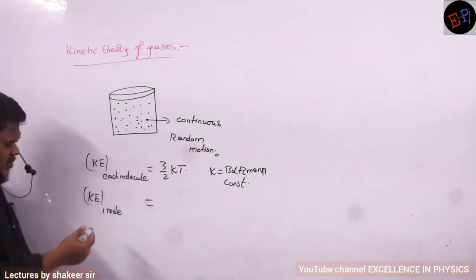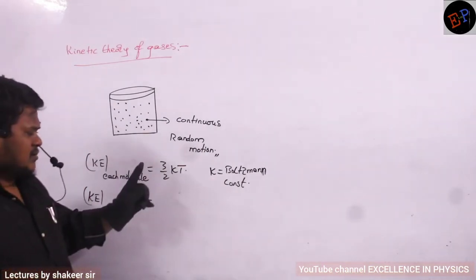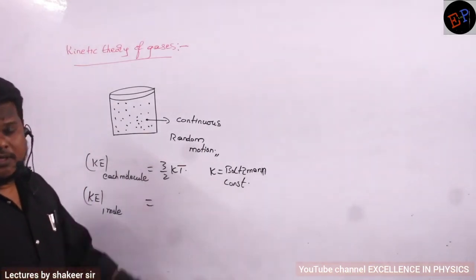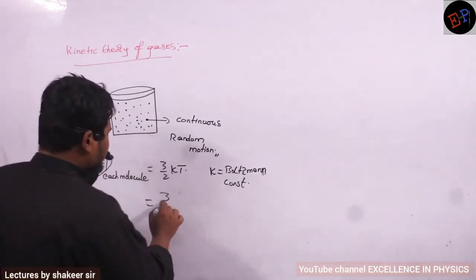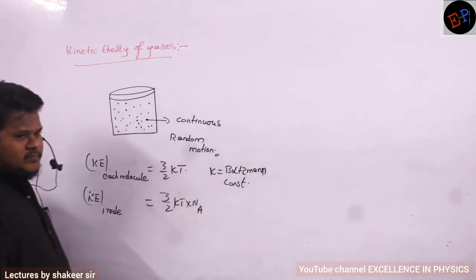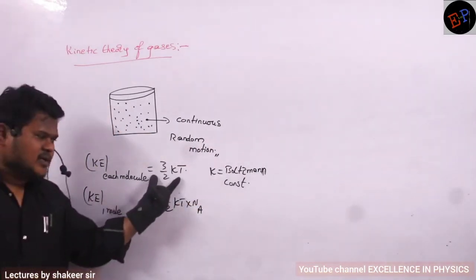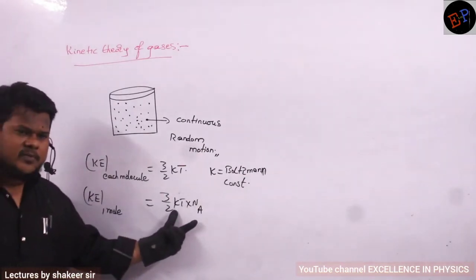Now, if I want to calculate kinetic energy for 1 mole of molecules, how can I change this equation? Multiply by Avogadro number, that's it. So 3/2 kT multiplied by N_A. This is the energy of a single molecule, and in 1 mole, Avogadro number of molecules will be there.